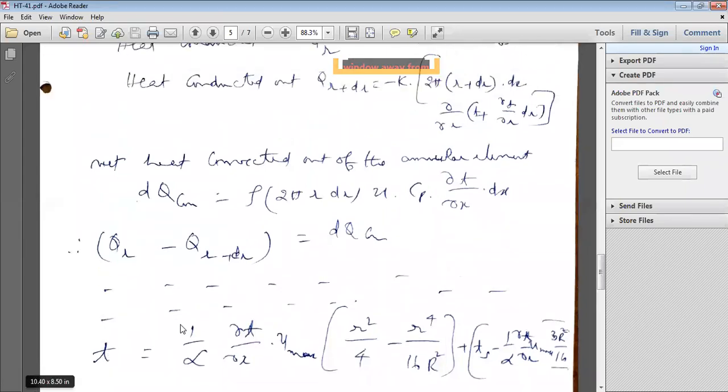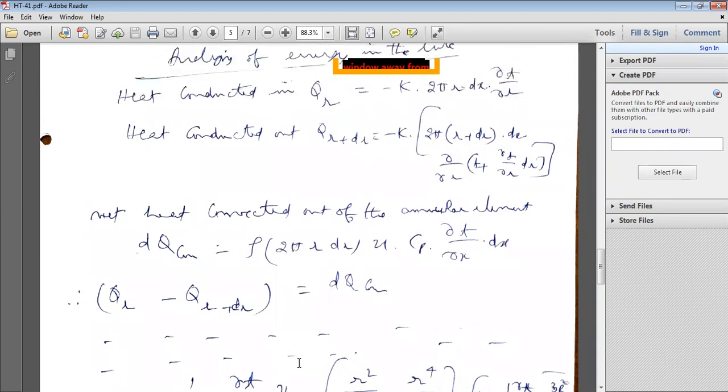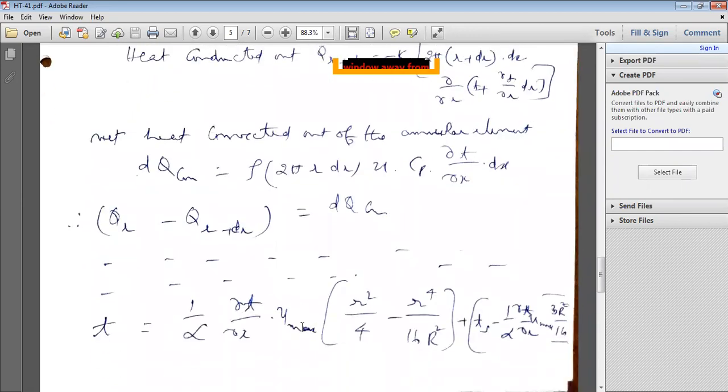That is equal to 1 by alpha, where alpha is the thermal diffusivity, and dou T by dou x, the variation of temperature along the x direction, and u max into u max. Where are you getting u max?